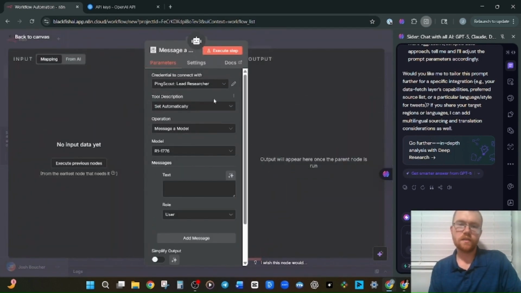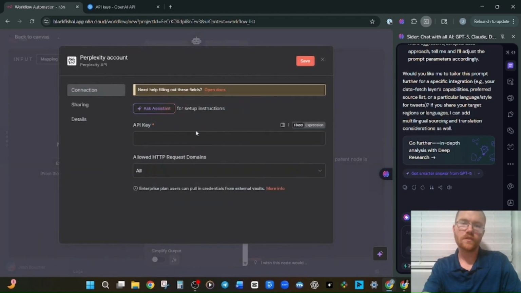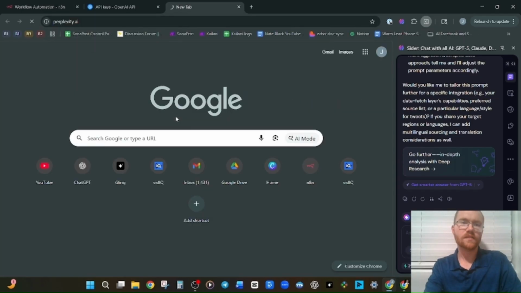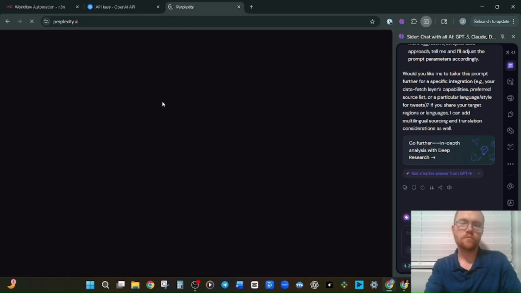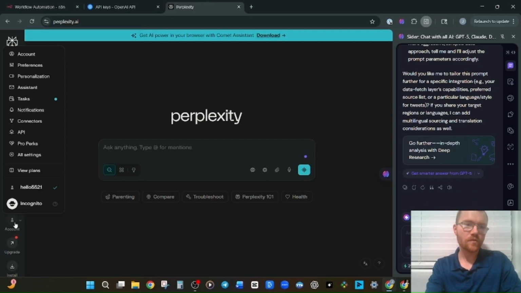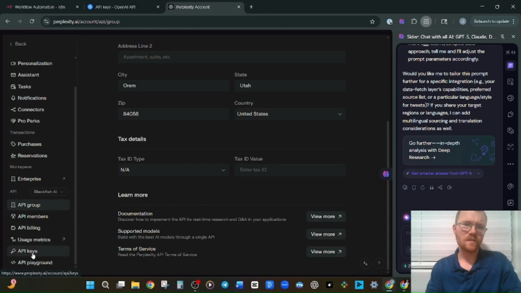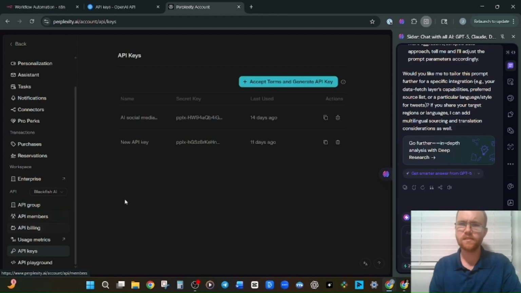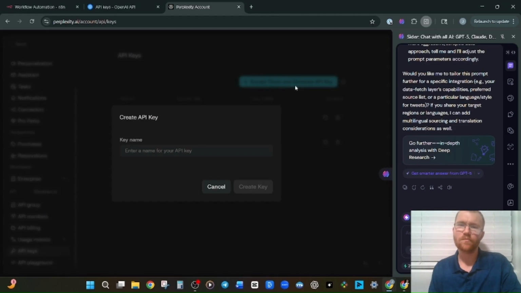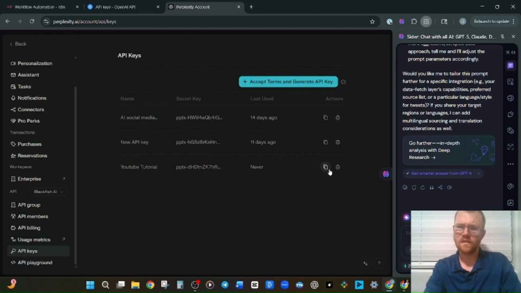So we're going to go ahead and pop this open, authenticate it, and we're going to create a new credential just for this. Perplexity.ai is where we want to go to, and you'll see under account here, we want to go to API. Now we actually want to scroll down here and go to API keys, accept terms and generate API key. We're going to hit that. I'm just going to say YouTube tutorial. Awesome. Now let's copy that and go and take it to n8n.